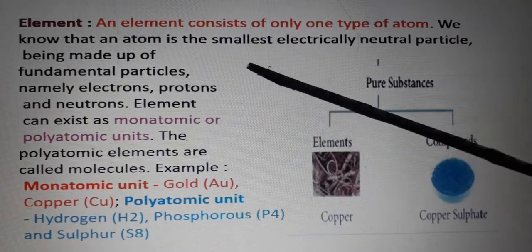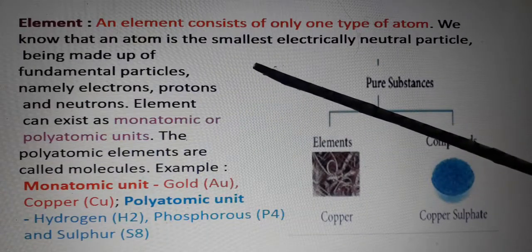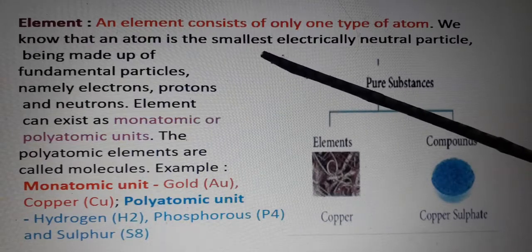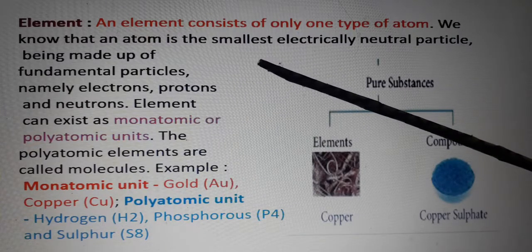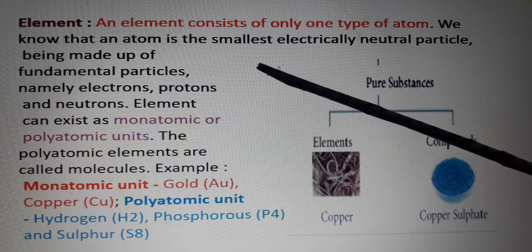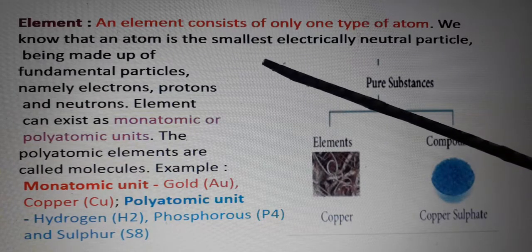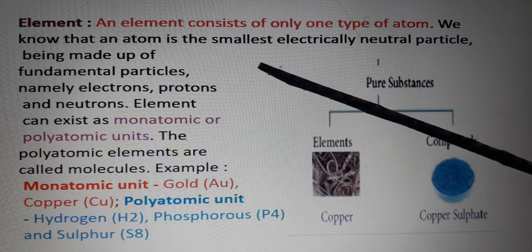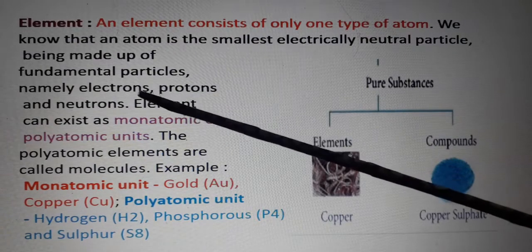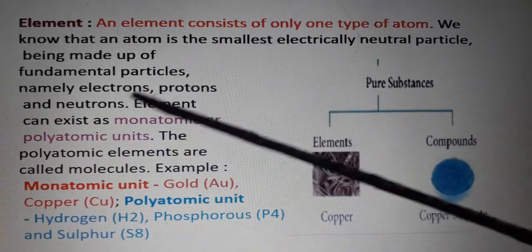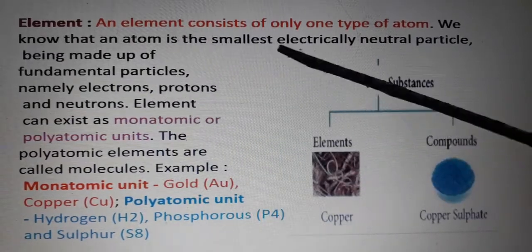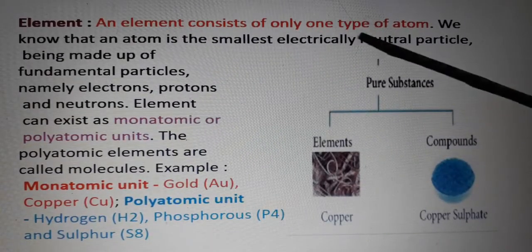Already we know that an atom consists of a nucleus. Protons and neutrons are present in the nucleus. Electrons are revolving around the nucleus. So the atom is the smallest electrically neutral particle.